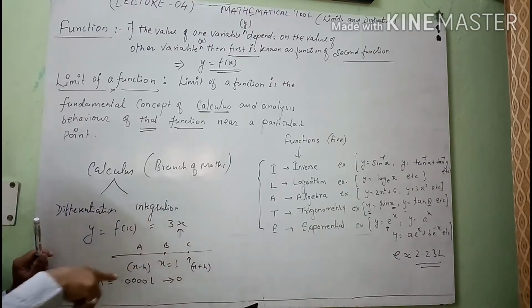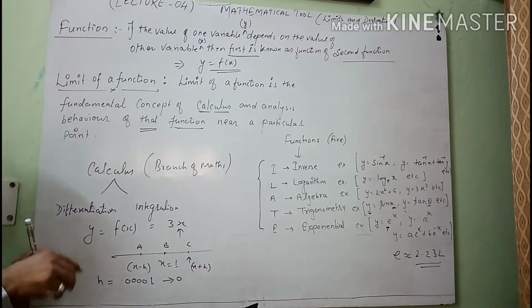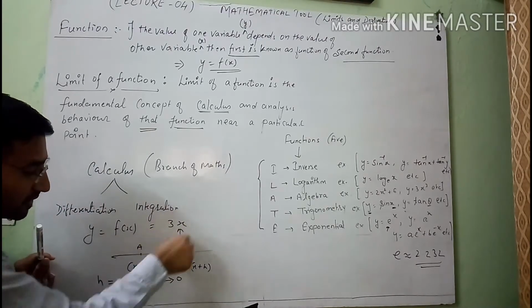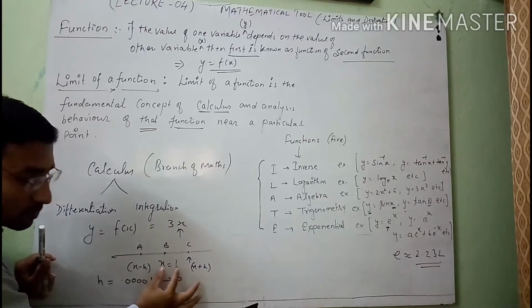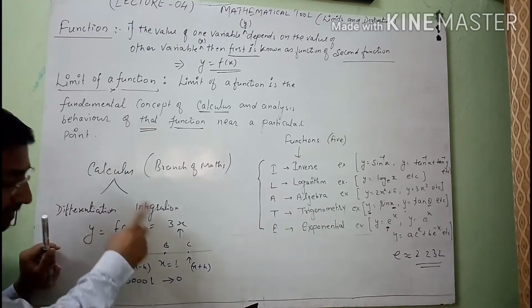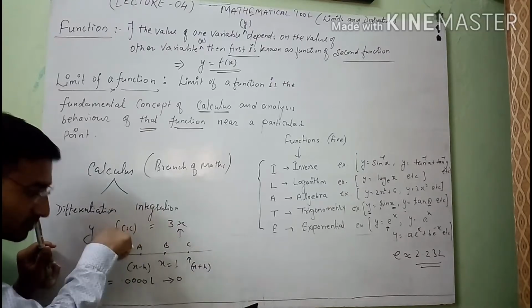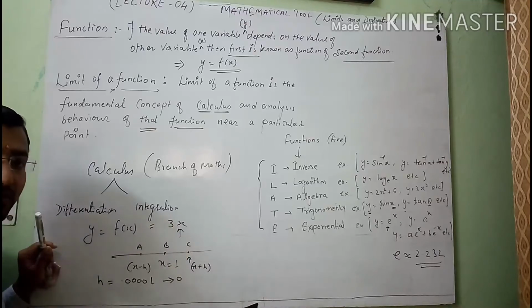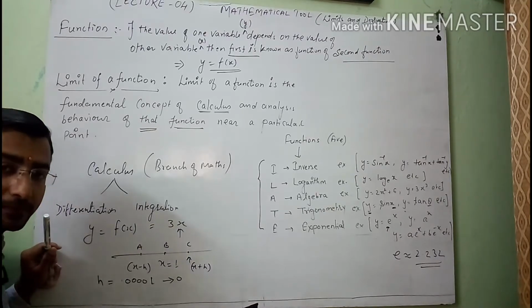We will see that in the end the value of the function is nearly equal to the value of the function f(x) at x equal to 1. Then we can say that the limit value of this function is equal to the exact value of this function at x equal to 1.